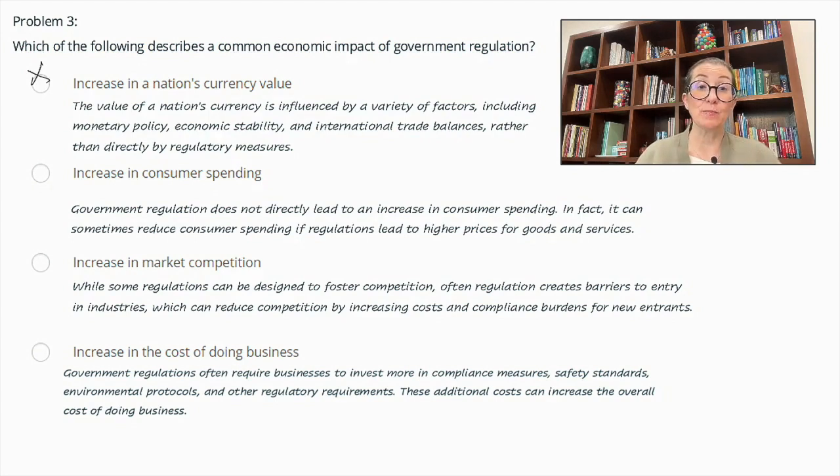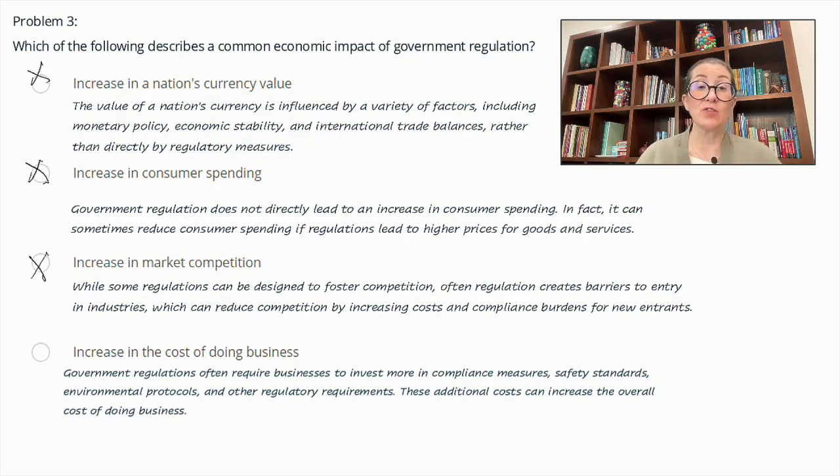Increase in consumer spending. Government regulation does not directly lead to an increase in consumer spending. In fact, it can sometimes reduce consumer spending if regulations lead to higher prices for goods and services. So we can eliminate this one as well. Increase in market competition. While some regulations can be designed to foster competition, often regulation creates barriers to entry in industries, which can reduce competition by increasing costs and compliance burdens for new entrants. So this is incorrect as well.